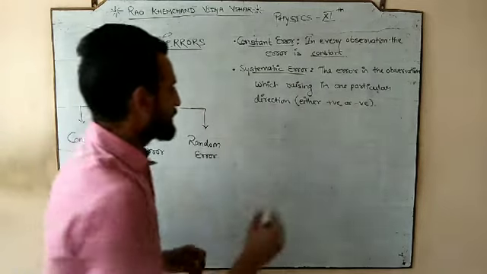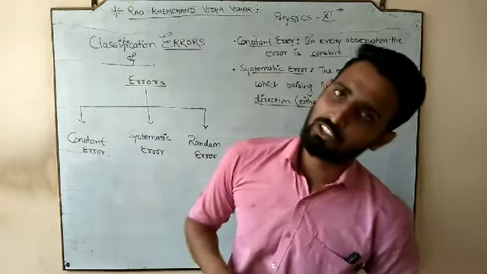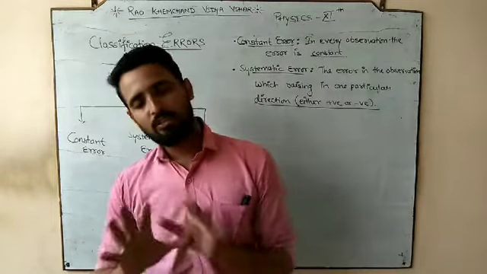It is that type of error in which your observed value and the true value are different.